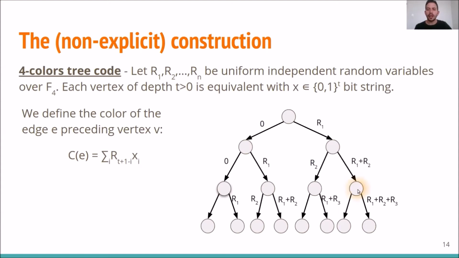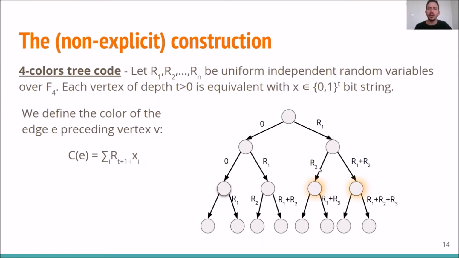Now look at the highlighted vertex. Notice that the path from the root to it is a right turn and then a right turn. And so the encoding of this path is 1, 1. So the edge preceding this vertex, namely this one, got the color R1 plus R2. Now look at the new highlighted vertex. Notice that the path from the root to it is a right turn and then a left turn. And so the encoding of this path is 1, 0. So according to this construction, the color that this edge got is R2.